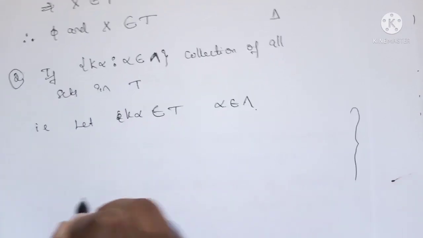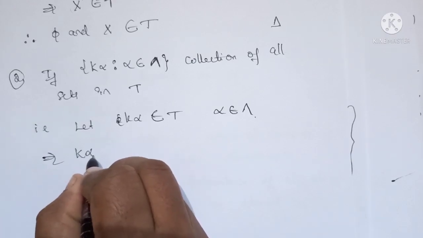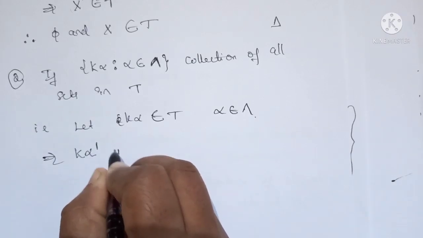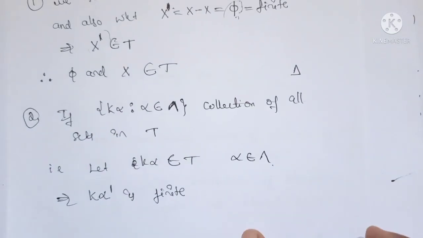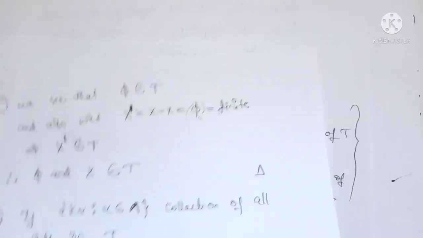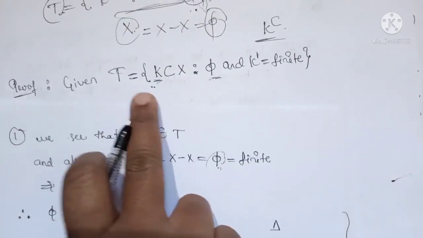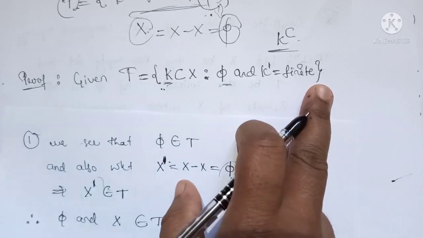Then its complement is finite, because T is the collection of all the subsets such that whose complements are finite.